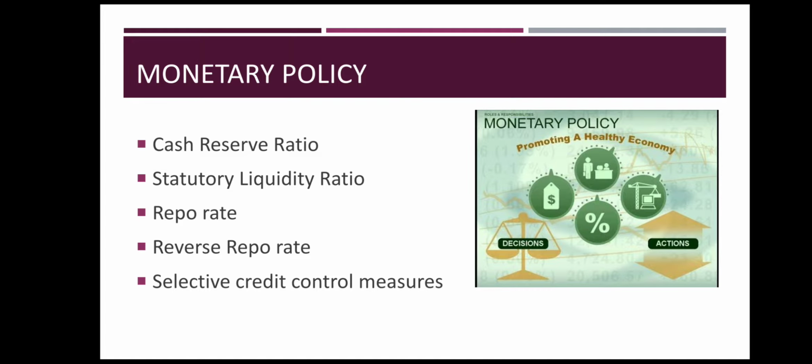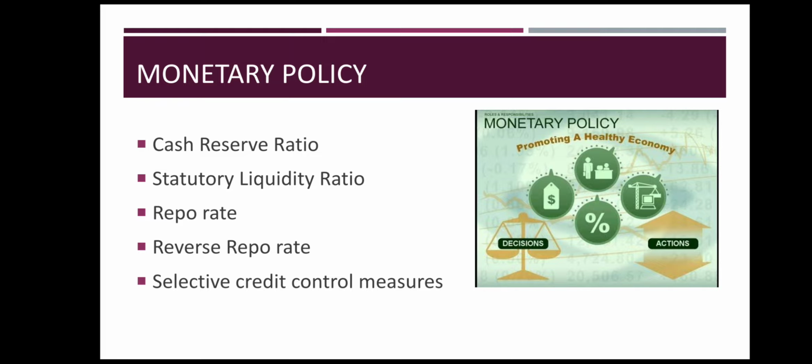So RBI, in order to reduce the flow of funds in the economy, can increase the reverse repo rate. When it increases the reverse repo rate, commercial banks will think of depositing more and more with RBI, and when they deposit more with RBI, they will have less funds to give to business people. So that is reverse repo rate.